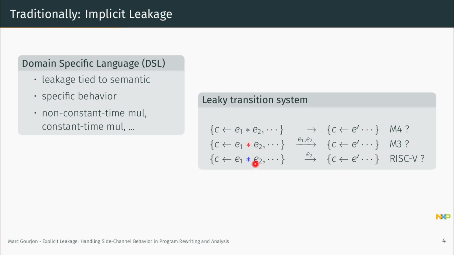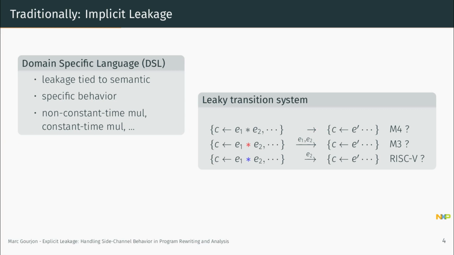So in this example here on the right, I'm showing with different colors that the same multiplication is performed with operands E1 and E2, and to execute the step, they have distinct side-channel behavior as indicated by the arrow in the middle. For example, for the red multiplication, which should ideally be representative for the M3, the operands of the multiplication E1 and E2 impact or determine some side-channel behavior.